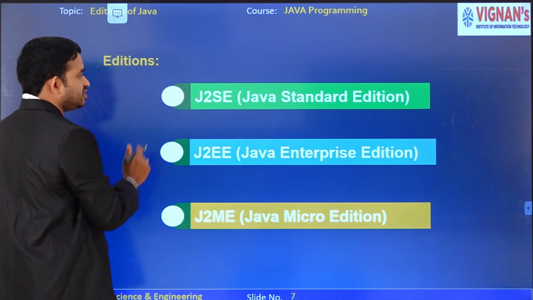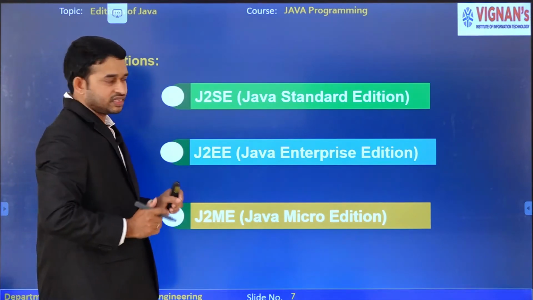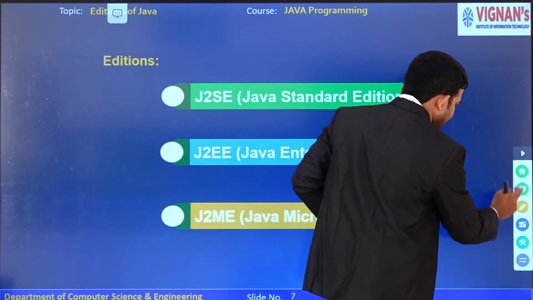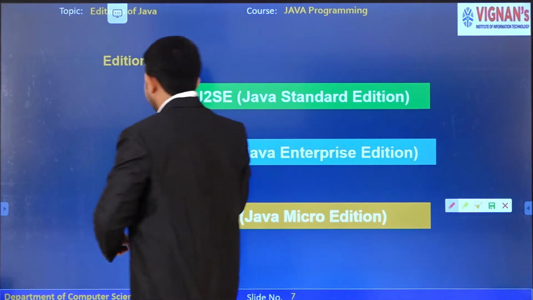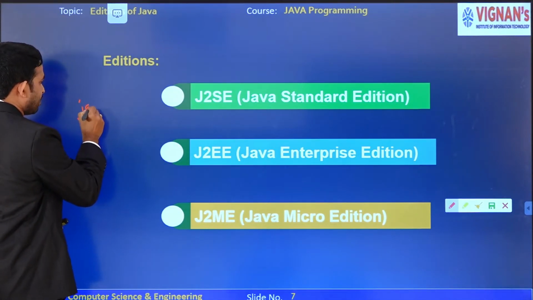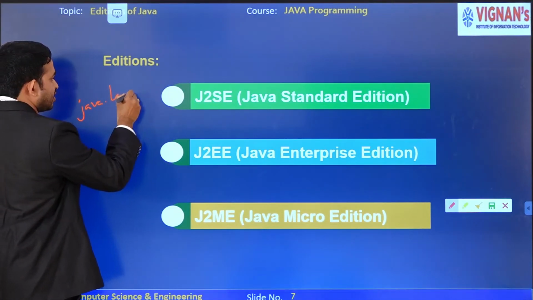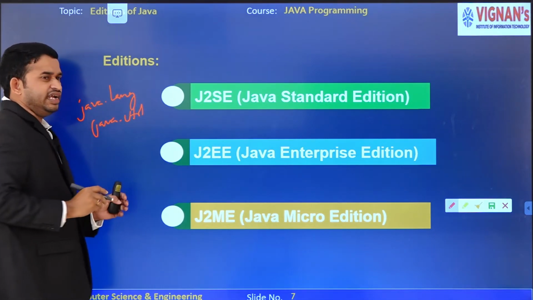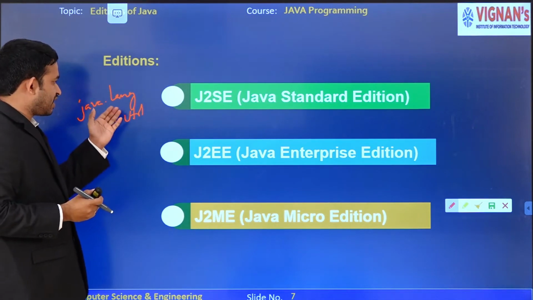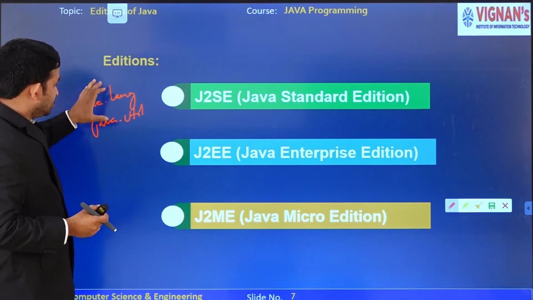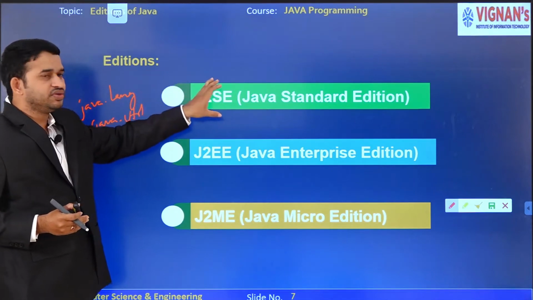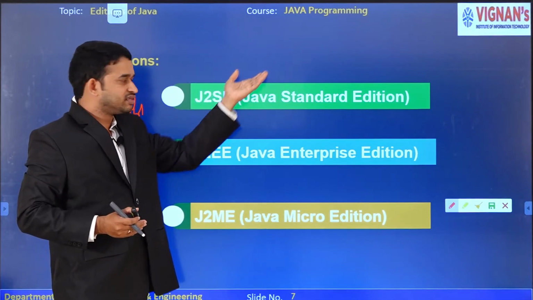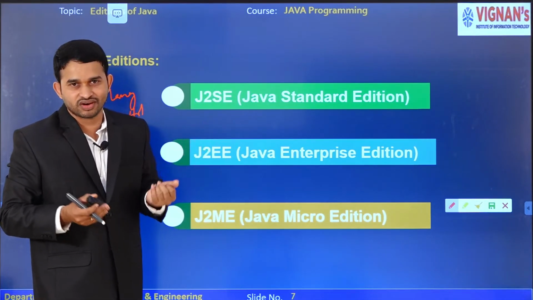Here J2SE means Java Standard Edition. It provides some of the packages, for example java.lang and java.util. We have 18 sets of packages. I am explaining this package concept in Unit 3. So this set of packages is provided by J2SE. Whatever we are learning in this Java programming course is J2SE, which we call core Java.